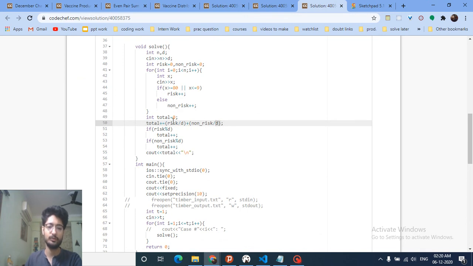For the risk people, we have to see how many days it takes if you cure D people per day. So you have these risk people and the non-risk people, divide each by D, find the total number of days required, and print out the total number of days. So that's the logic for the first 3 problems.